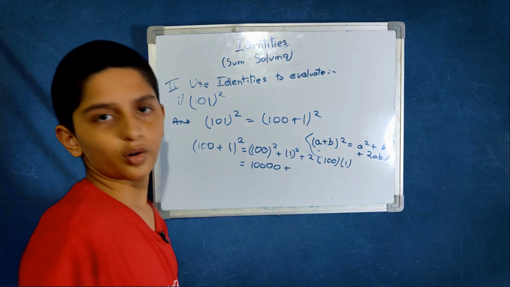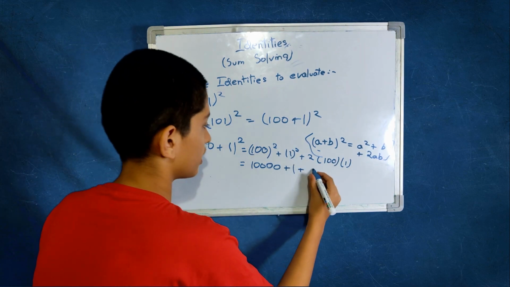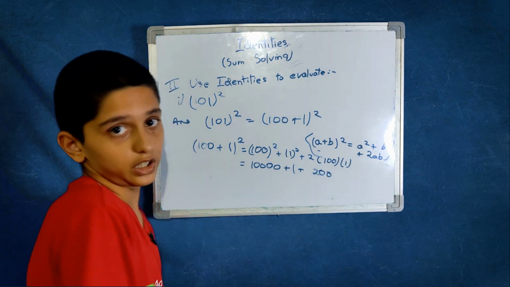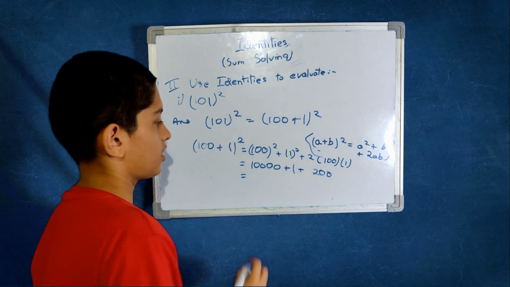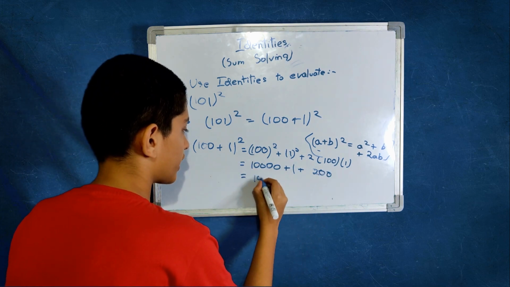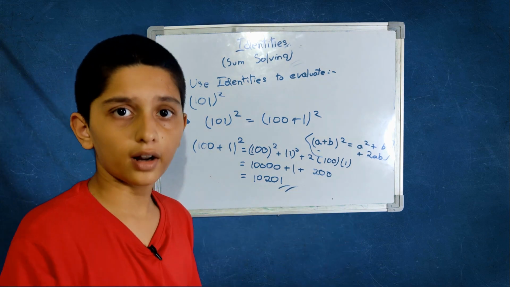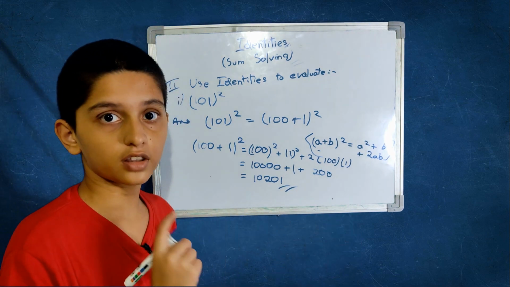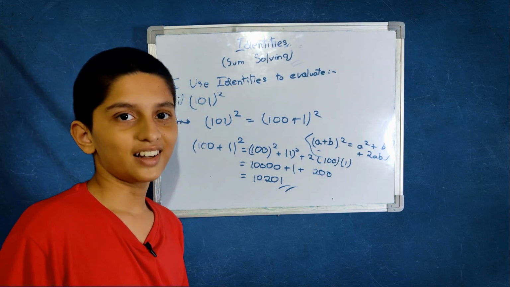Plus 1 square is 1. Very simple. 2 into 100 is 200, and 200 into 1 is 200 itself. When you add all this, you will get 10,201, and this is your square. How simple a way to find a square instead of multiplying both, right?